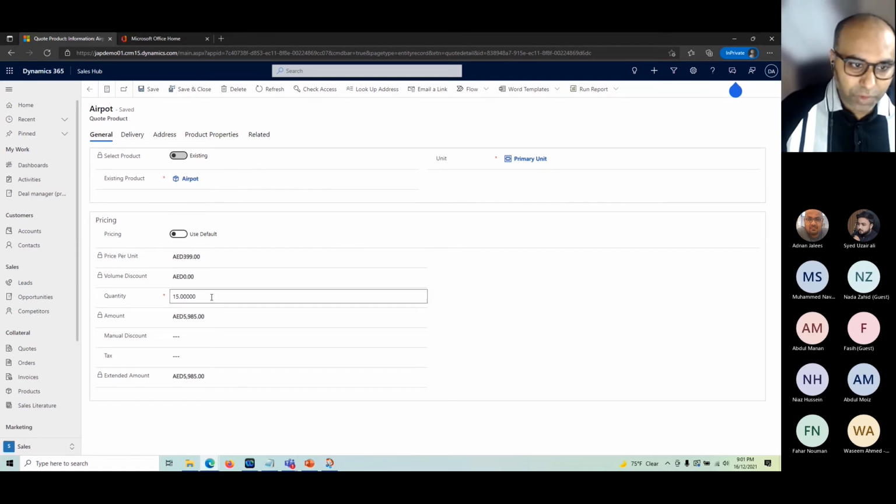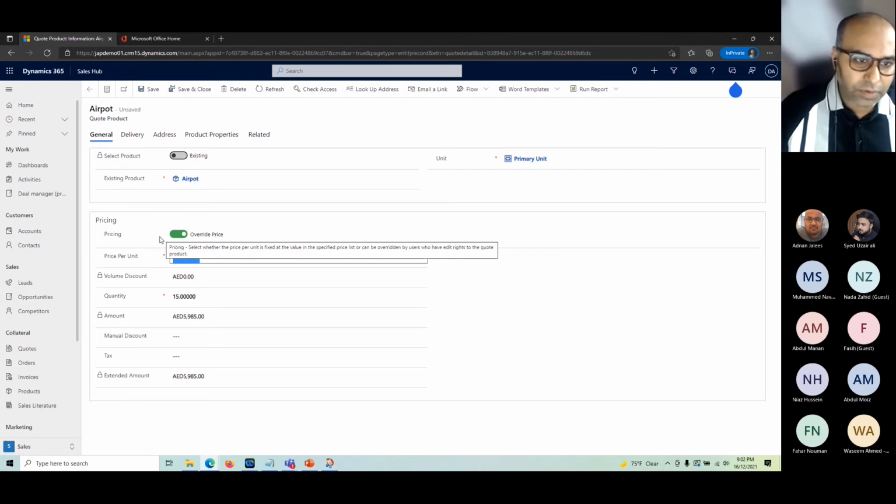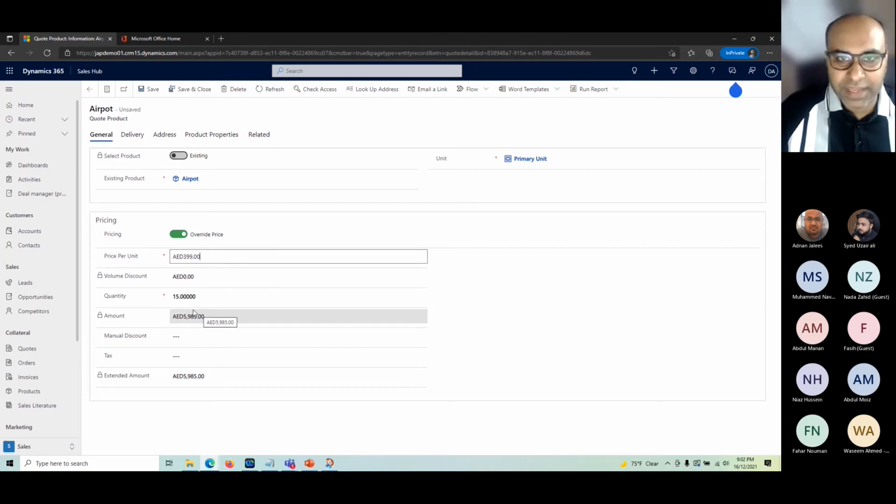We are using the default pricing that we defined in the system. We can also override it if you want to. If I uncheck this box, I can now go ahead and change the price. This can be controlled again based on the configuration. In some scenarios, the salesperson might not be allowed to override the price, but they can directly give the discount. But the system is again extendable and configurable, or you could say it's flexible, so we can do that.